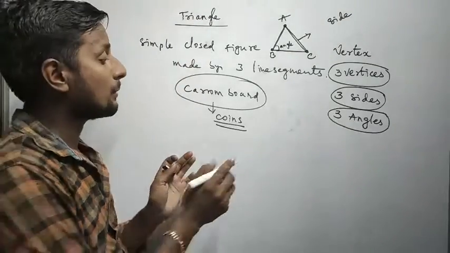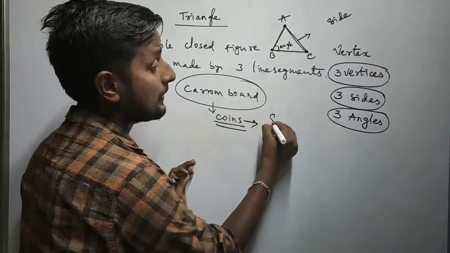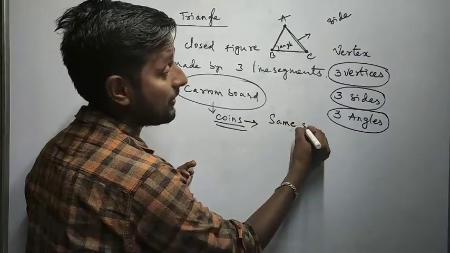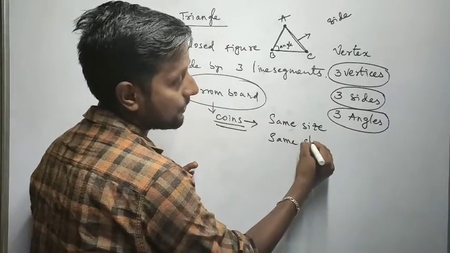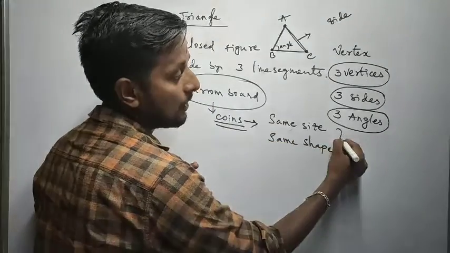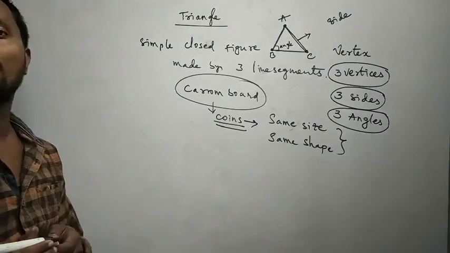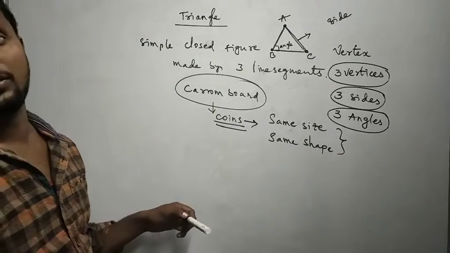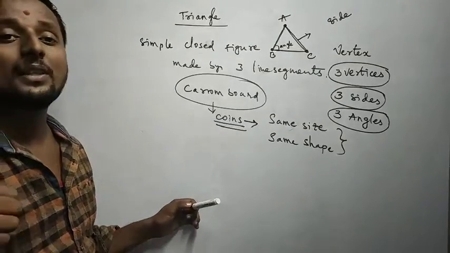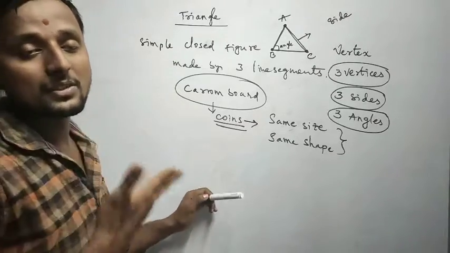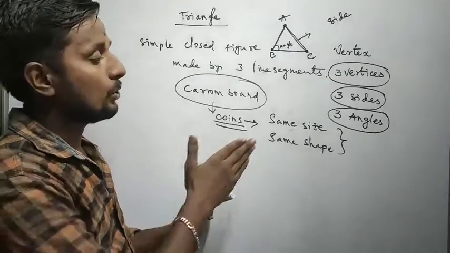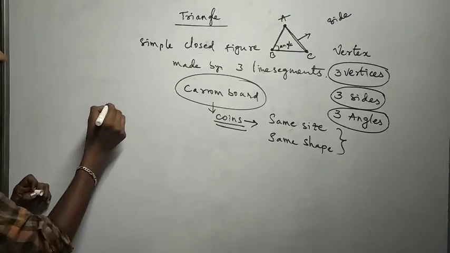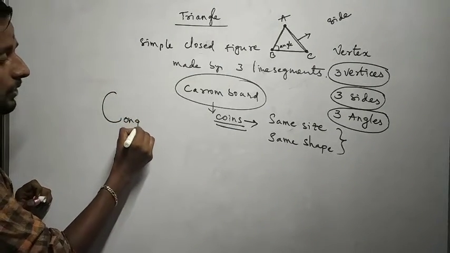So the coins must be the same in size and the same in shape. Correct? So those kinds of figures can be called identical figures. They have the same size and the same shape. So that kind of figures can be called congruent figures.